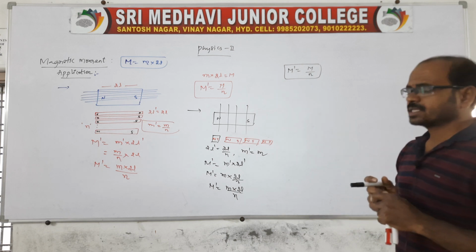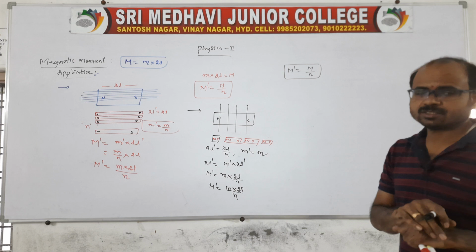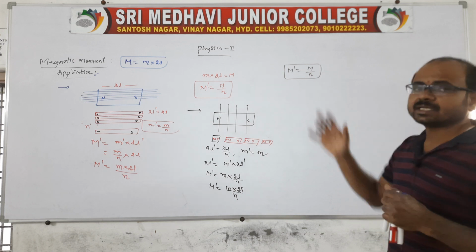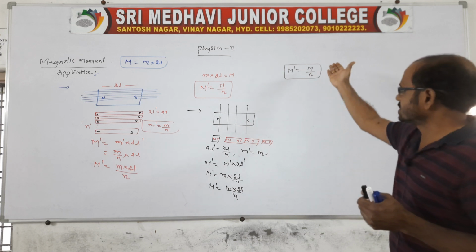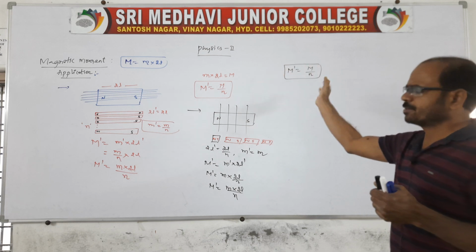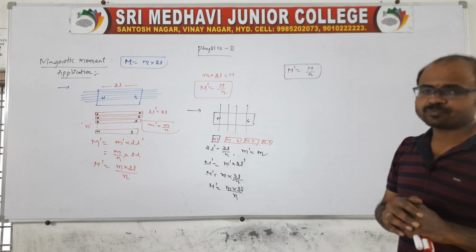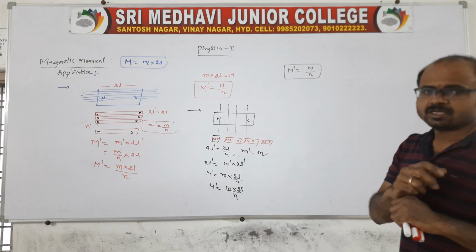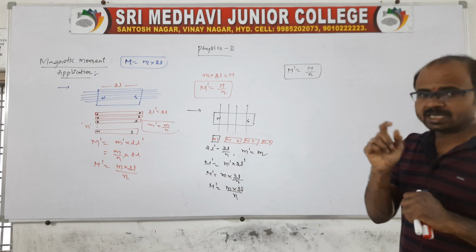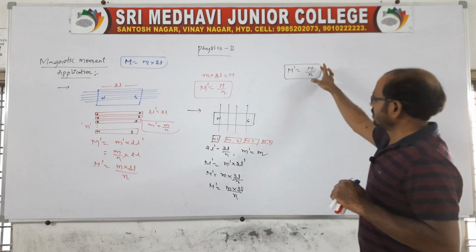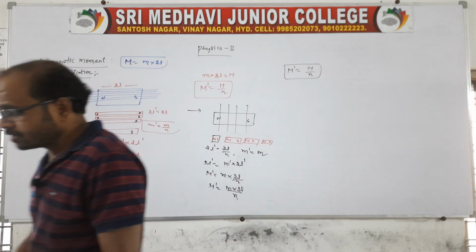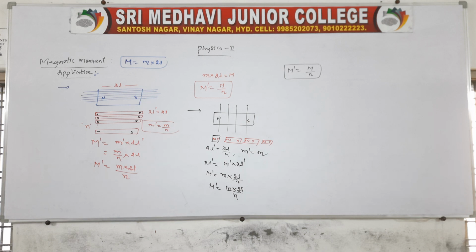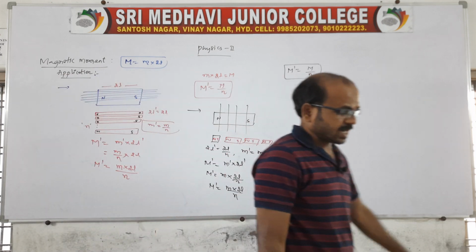It may be parallel to its length or it may be perpendicular to its length, so that the new magnetic moment becomes m dash is equal to m by n. That is, it depends only on the number of pieces, not on the cutting. You may cut parallel or perpendicular, the new magnetic moment will be m by n. It only depends on the number of pieces. Clear? So this is about the new magnetic moment and its applications.